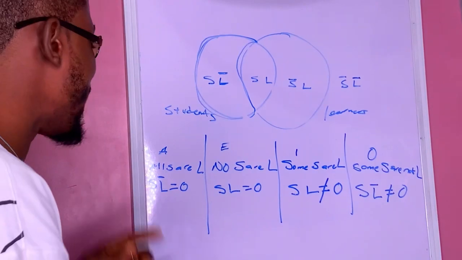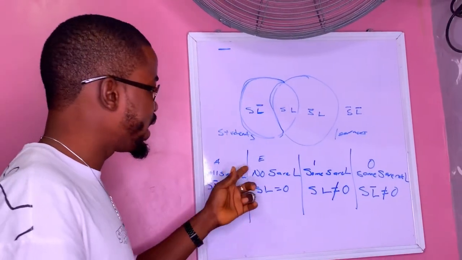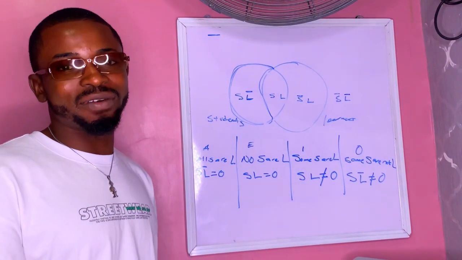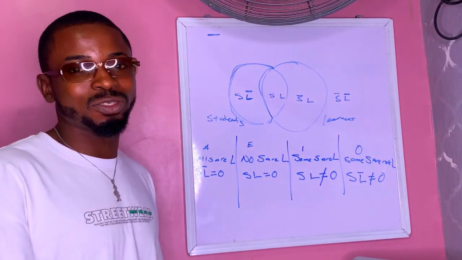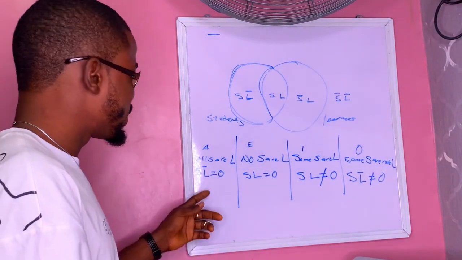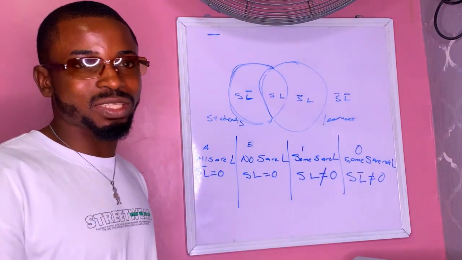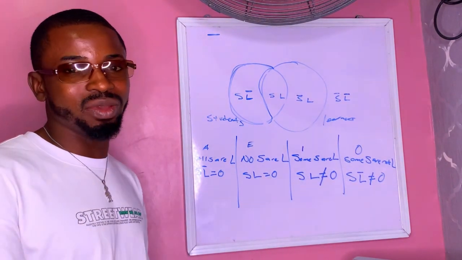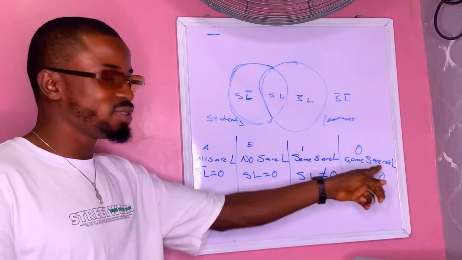Don't forget that when we talk of existential import, we said universal propositions like A and E propositions do not have existential import. That means it is possible for the class to be empty. It does not affirm the members of those classes. That's why they are equal 0. But the I proposition, a particular proposition, does have existential import, so it is not empty. That is why they are not equal 0.